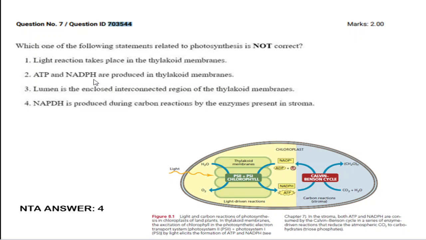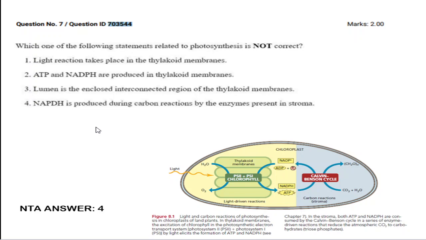So option 2 is also absolutely correct, but here they are asking which statement is not correct. The third statement is also correct, but the fourth statement is wrong. NADPH is produced during the light reaction, not during the carbon reaction by enzymes present in stroma.